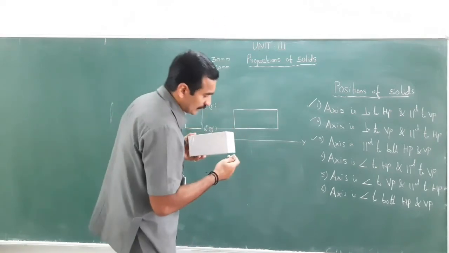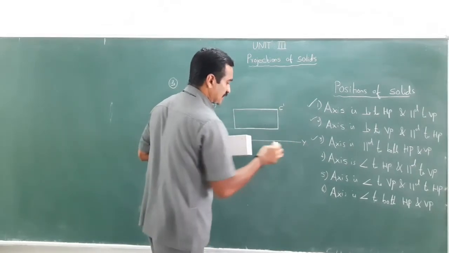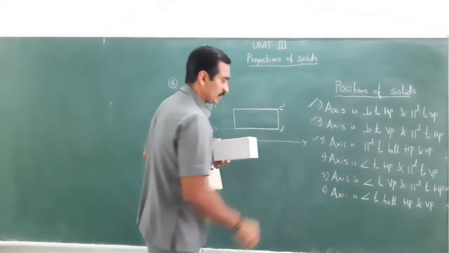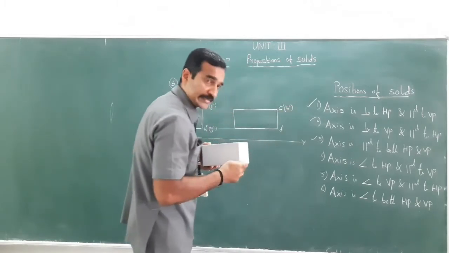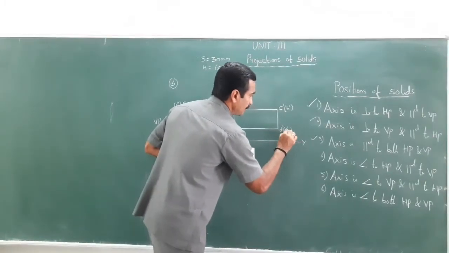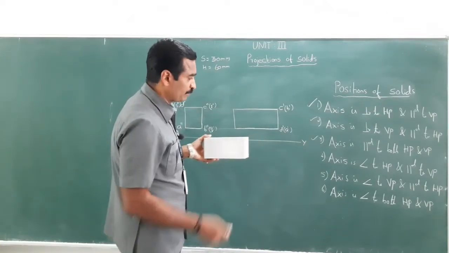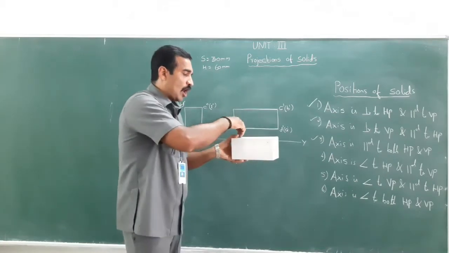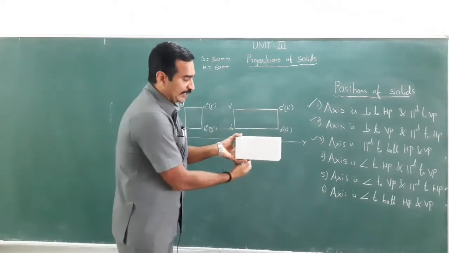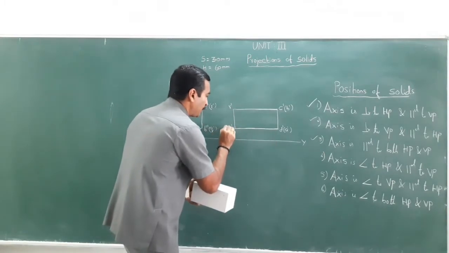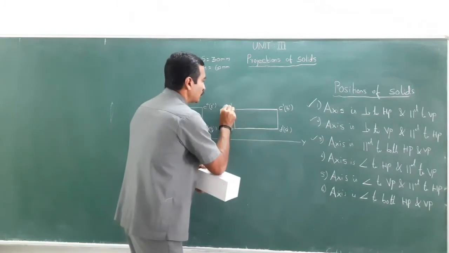So now I am going to give the naming for this. When you look at from the top, this corner has been named A, B, C, D. So C is visible, C dash is visible, and D dash visible. Then B right behind C, therefore this could be B dash. And A is right behind D, therefore this could be A dash. Now I am going to give the naming for the rear face, that is PQRS. So R is visible, and S is visible. What about P and Q? P is right behind S, therefore P is invisible. And Q is right behind R, therefore Q is invisible.